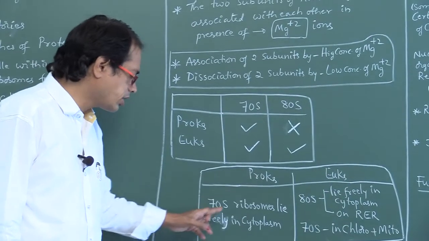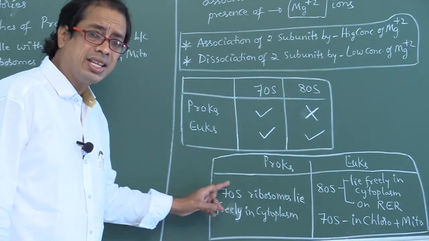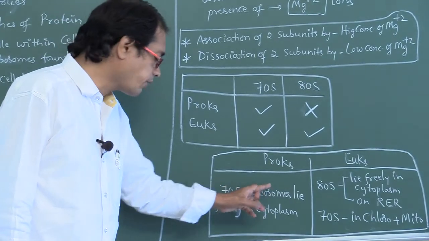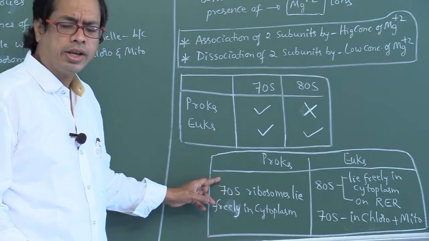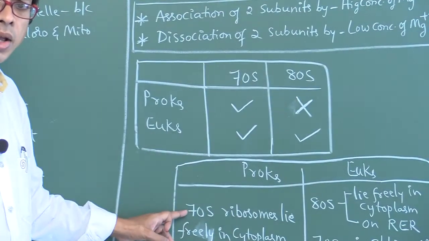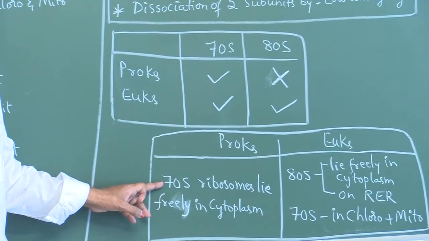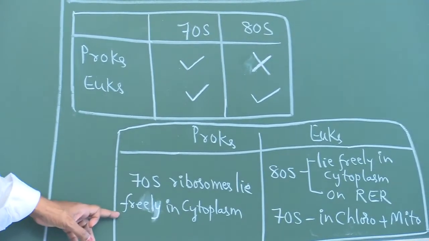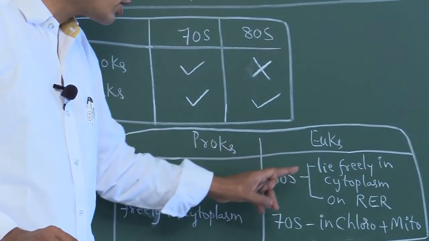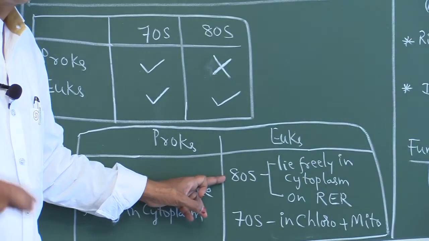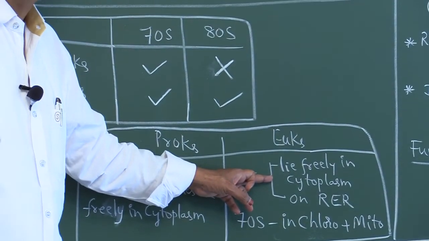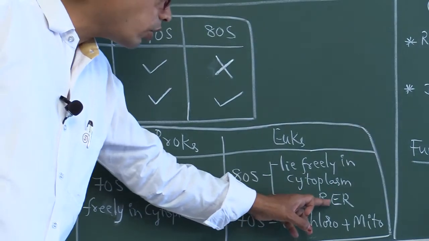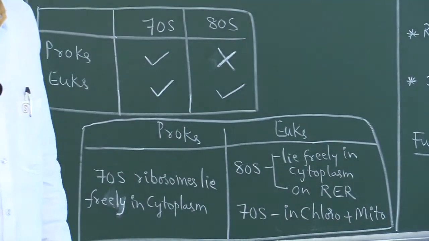In prokaryotes, 70S type of ribosomes are found, they lie freely in cytoplasm. Whereas in eukaryotes, 80S type of ribosomes lie freely in cytoplasm and they are associated on rough endoplasmic reticulum.